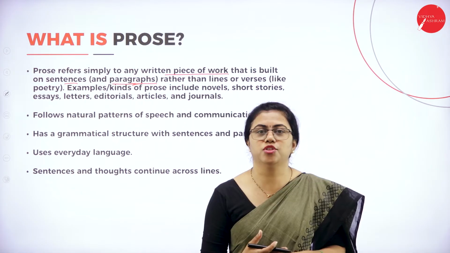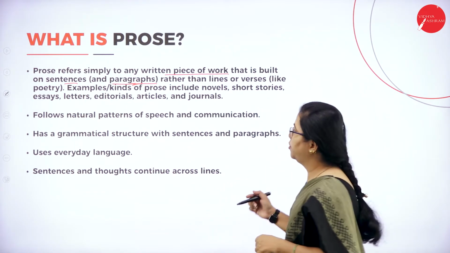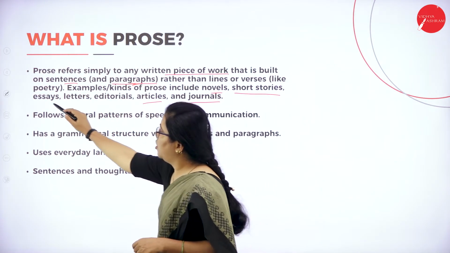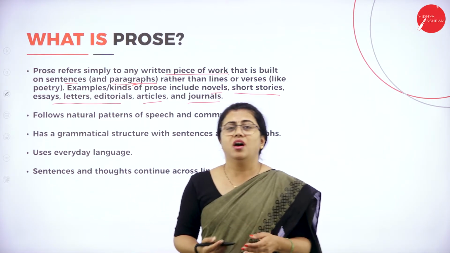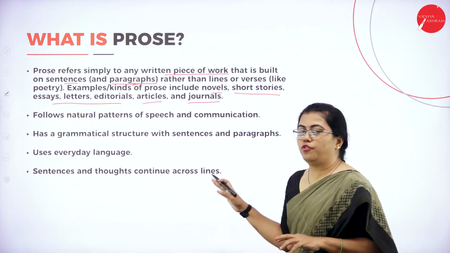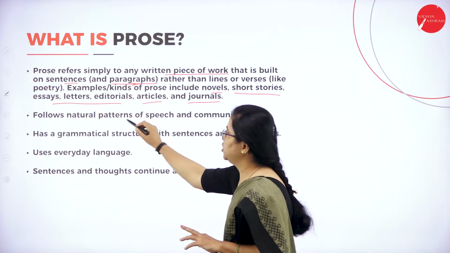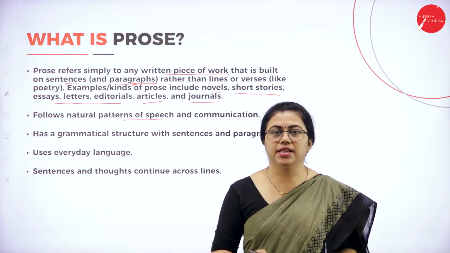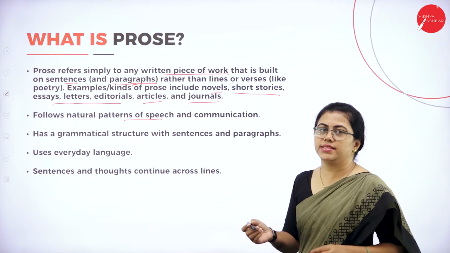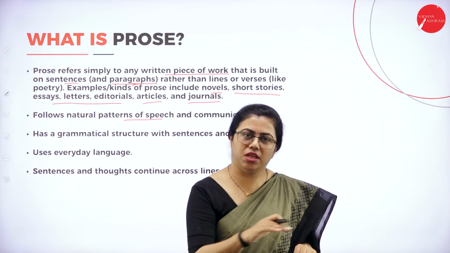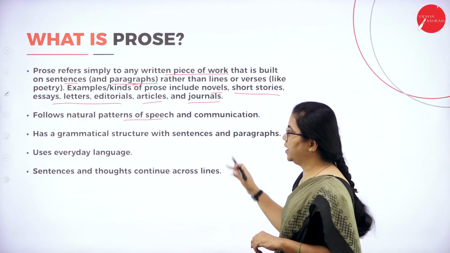The kinds of writing that come under prose are short stories, novels, journals, articles, essays, letters and editorials. It follows the natural pattern of speech, how you deliver the meaning to the listener. It is written in complete sentences, so as you are speaking, you can just read and go. That is called prose.